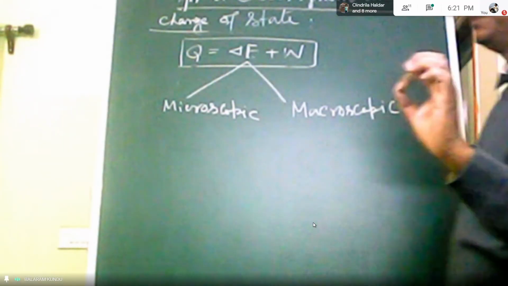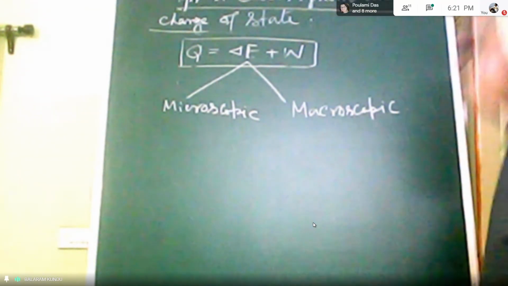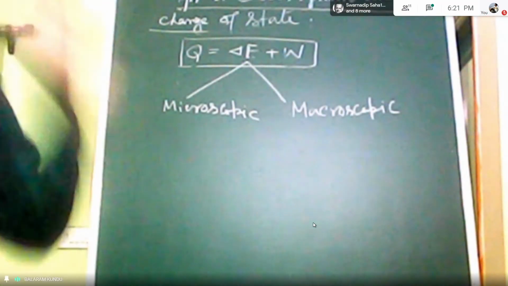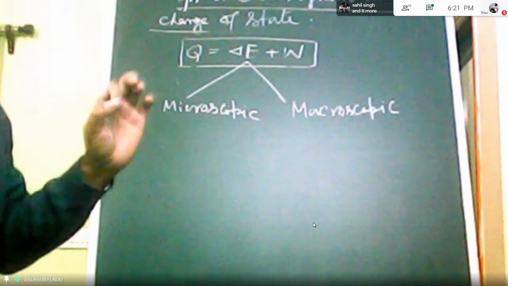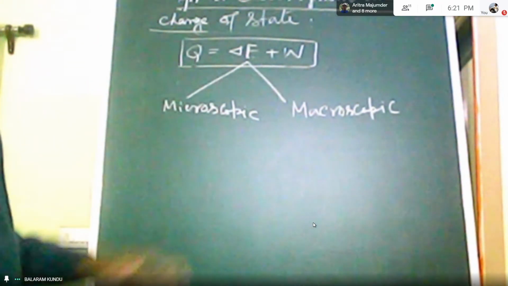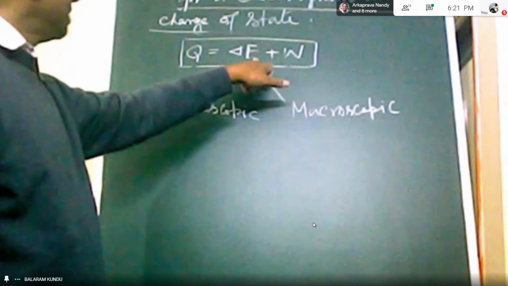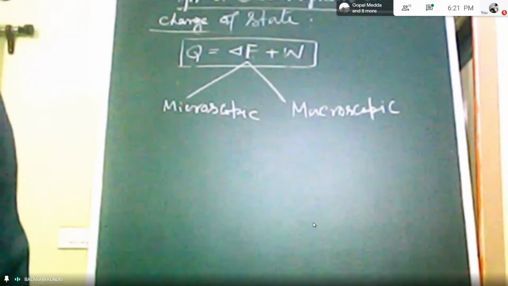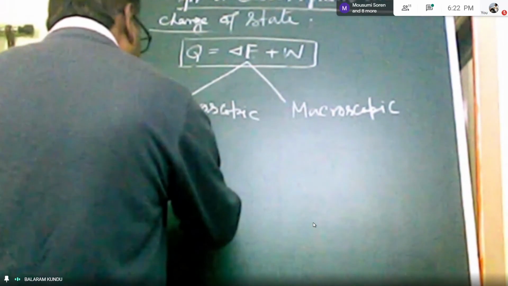It is a property. So we know that there are two types of property, that is intensive property and extensive property. If one property depends on mass, then it is extensive property, and if a property does not depend on mass, that is your intensive property. Obviously E here, energy depends on mass, so it is extensive property, and extensive property per unit mass should be intensive property.